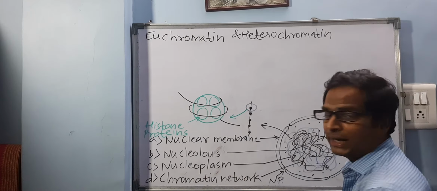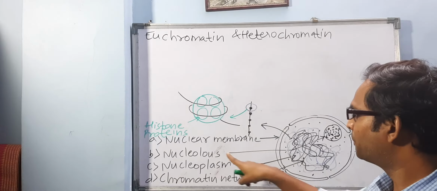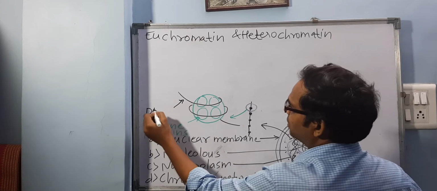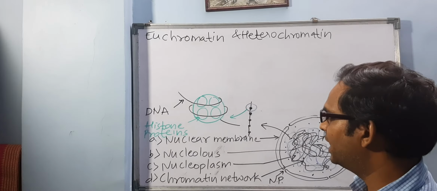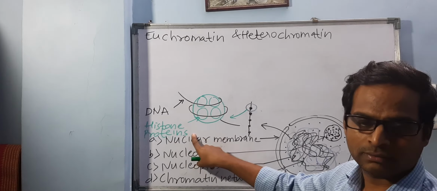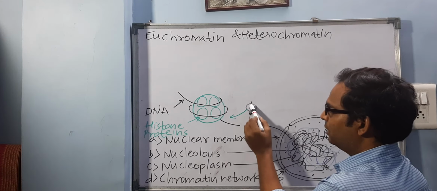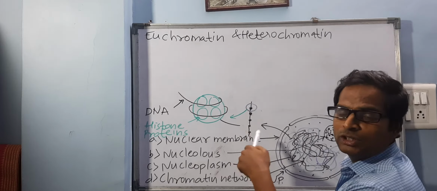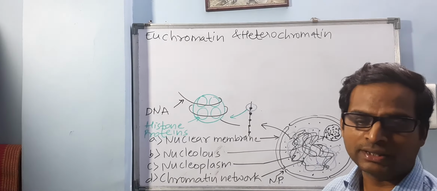Are you understanding? This whole structure is what I have magnified from here. It has got two things. What two things? This thing is called DNA, and inside these round bodies are called histone proteins. And then it will repeat. So one histone protein surrounded by DNA here, another will be here, another will be here, and so on. This whole thing I have magnified here. Are you understanding this?